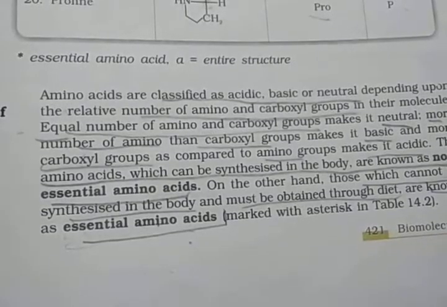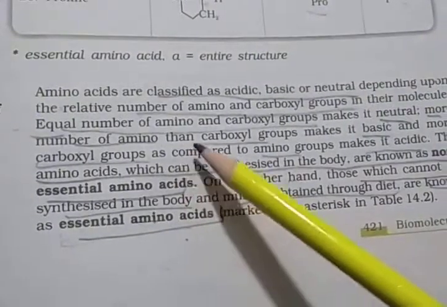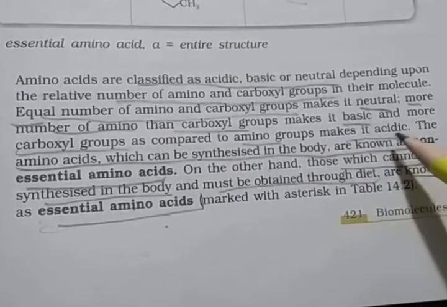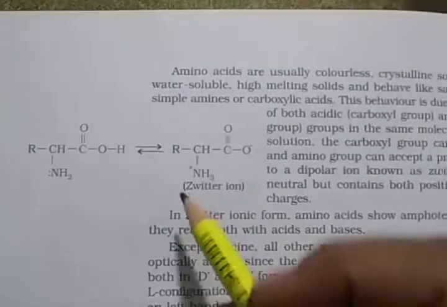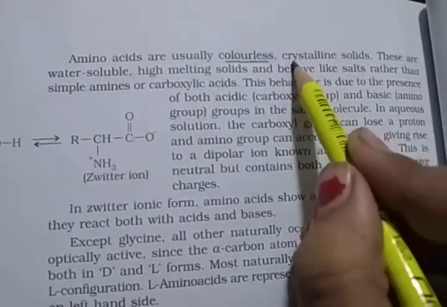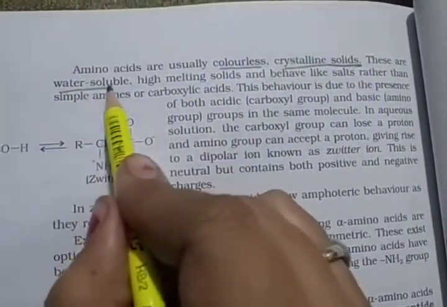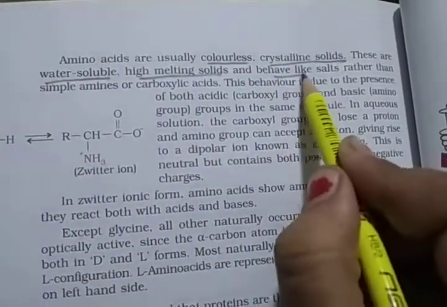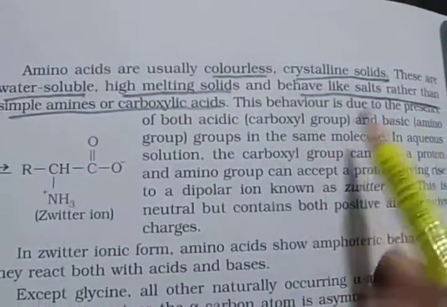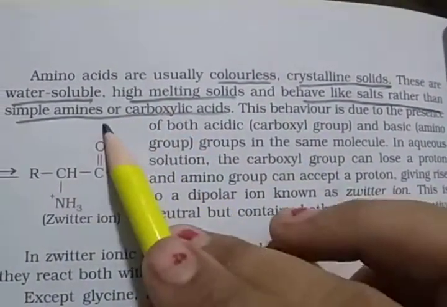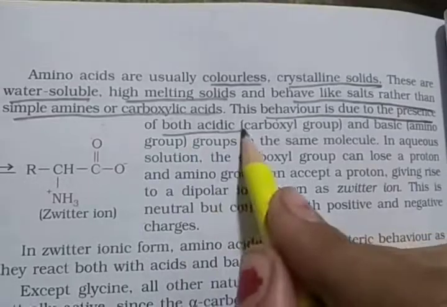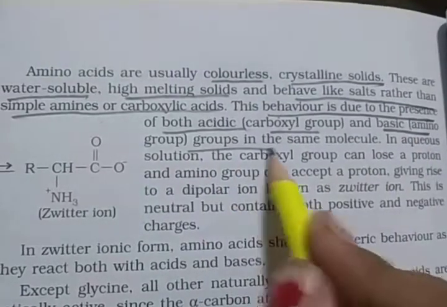And if the amino group is in excess, that means basic, and if the carboxylic group is in excess compared to the amino group, it makes the amino acid acidic. Here you see the amino acid properties: colorless, crystalline solids, water soluble, high melting solids, and they behave like salt rather than simple amines or carboxylic acid. This behavior is due to the presence of both the acidic carboxylic group and the basic amino group in the same molecule.